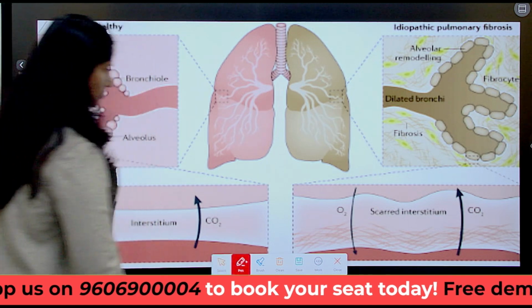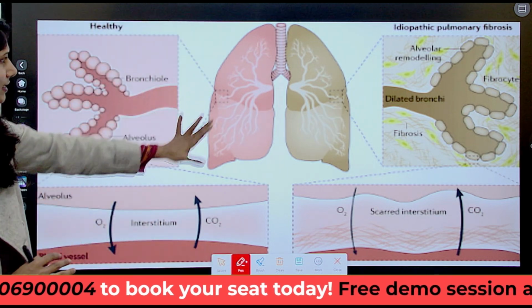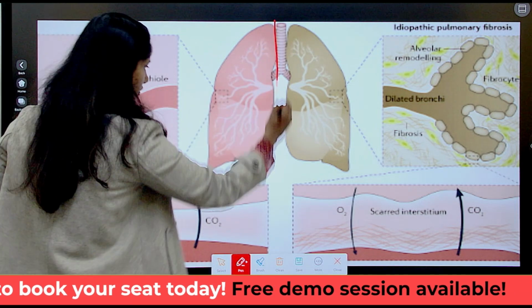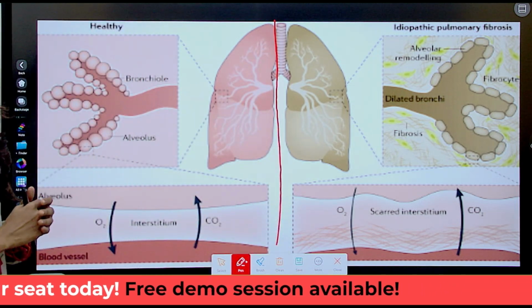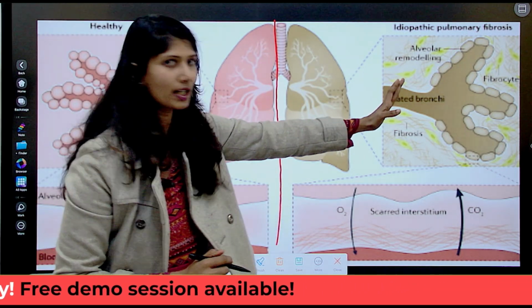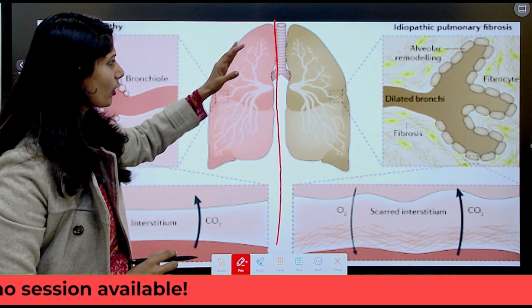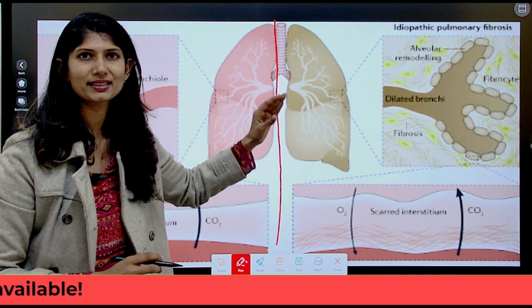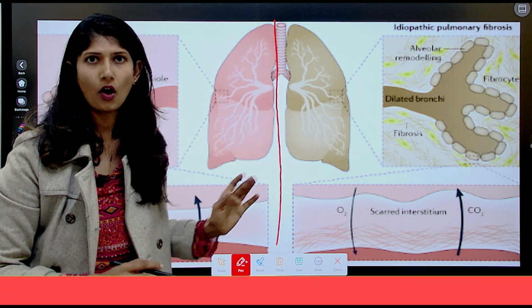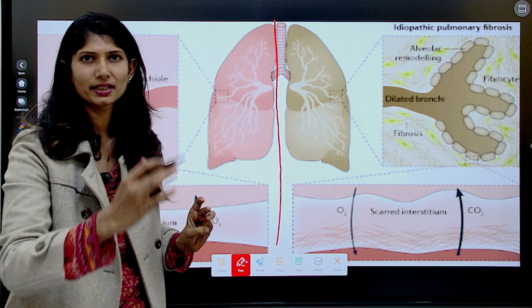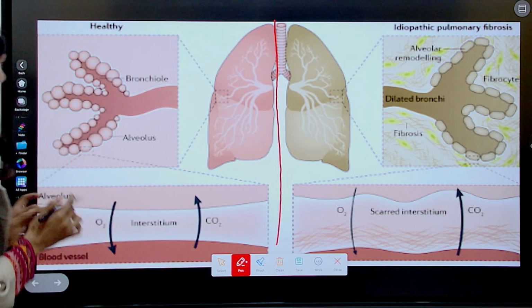Let's have a look at this. This portion is the healthy functioning of a lung. This portion is the functioning of a lung for someone who is affected by IPF, or idiopathic pulmonary fibrosis. Look at this.